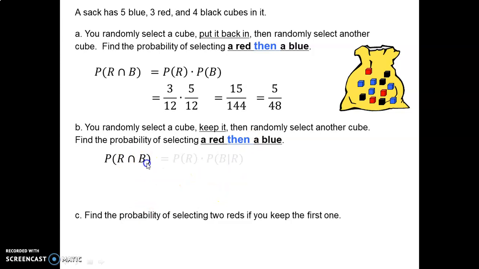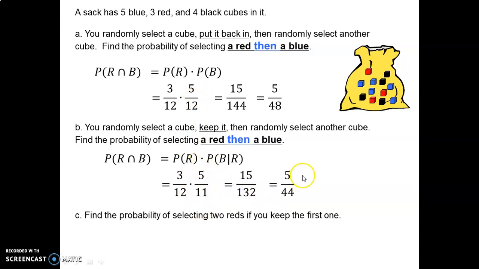So red then blue. So we have probability of red times probability of blue, given that a red one has been chosen the first time. So here's our dependent events. Notice the formulas are identical, except for now we have this conditional statement here. So chance of getting a red is the same as in the first place, 3 out of 12, but the chance of getting a blue has changed because now there are only 11 cubes left, 5 of which are still blue. So the number of blue is still the same, but the bottom number has changed. So that's a conditional probability. That works out to 5 out of 44. Try C.